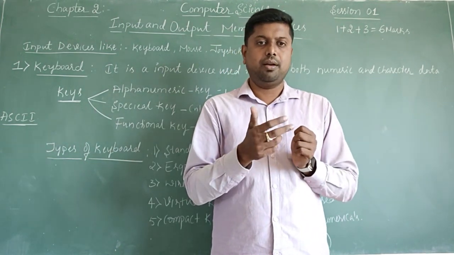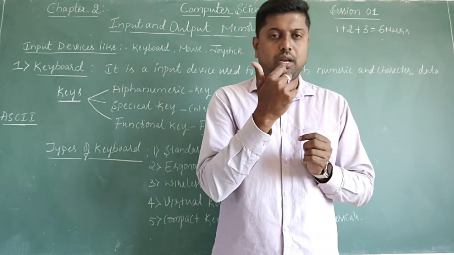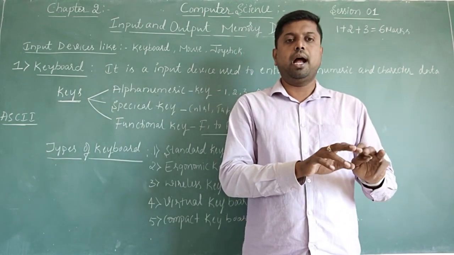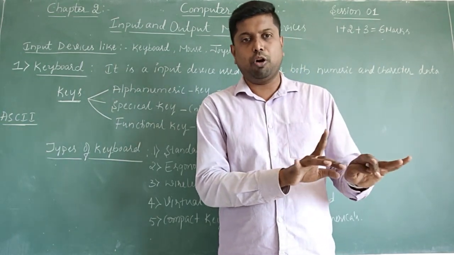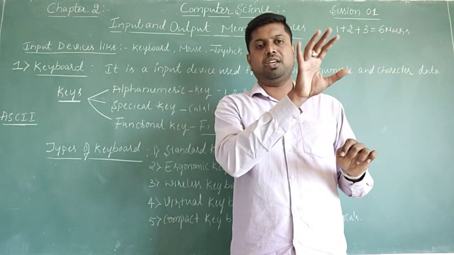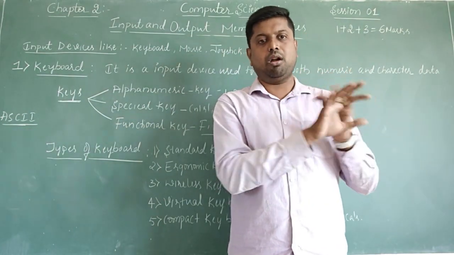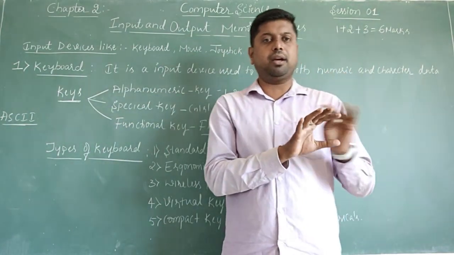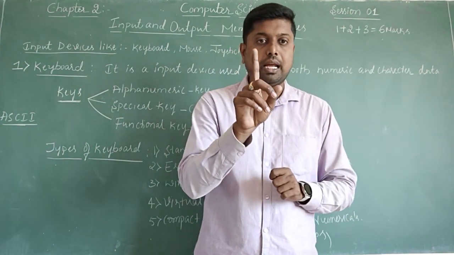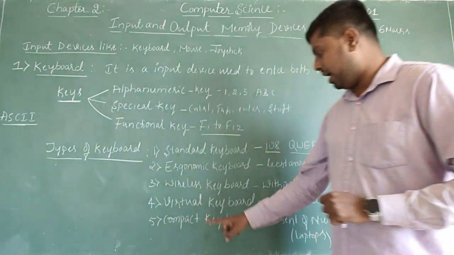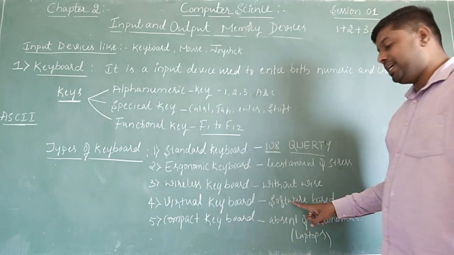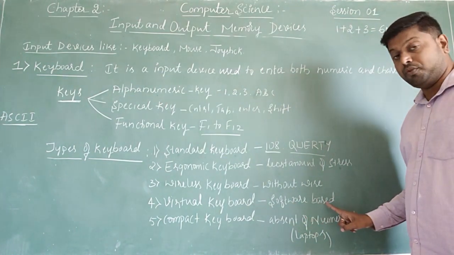In Windows, you just go to search and search for keyboard. Automatically one software of the keyboard, the on-screen keyboard or virtual keyboard, will open. That type of keyboard is what we call a virtual keyboard, working with the help of software.